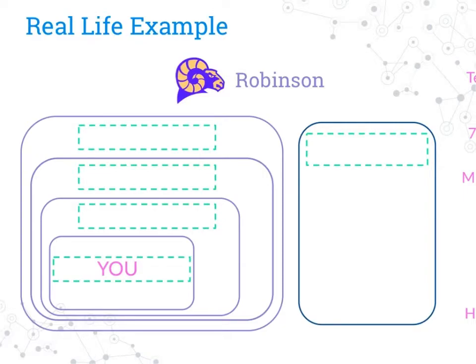So for example, you're on a team, either on the Champions or the Eagles or the Stars or the Comets. You're not on all the other teams, but you are on one team. So you're you, yourself, and you're also a member of a team. Now, all of these teams are in the 7th grade. Are there teams that are not in the 7th grade? Yeah, they're the 8th grade teams. But these teams are in the 7th grade. So you're on a team, you're in the 7th grade, and you are you. And you are at Robinson. So you're all these things at the same time.